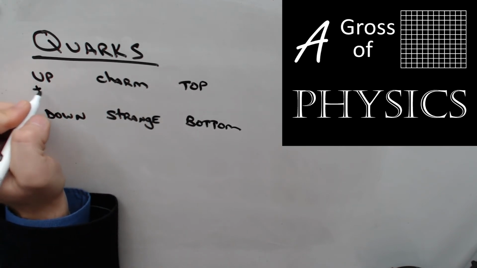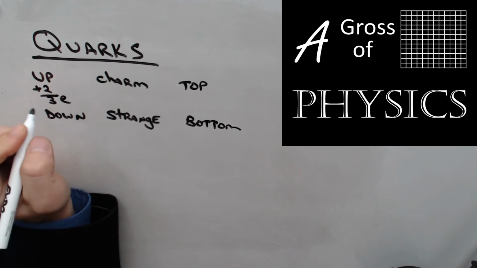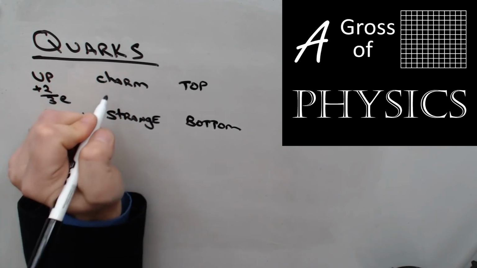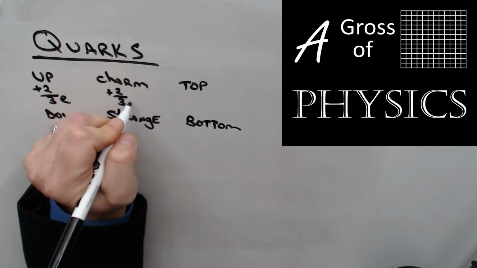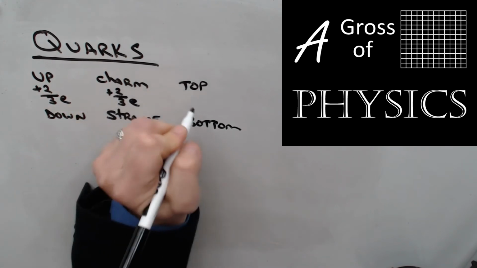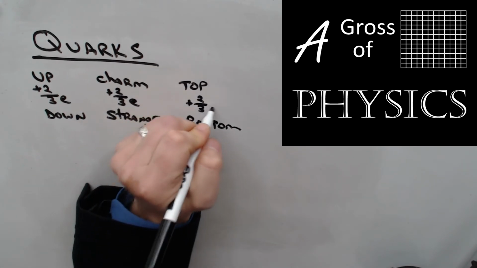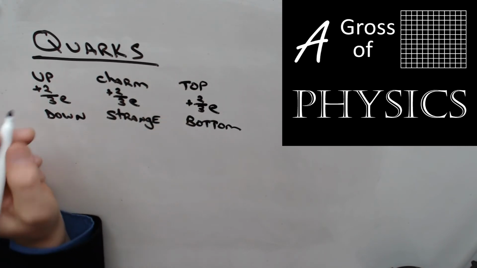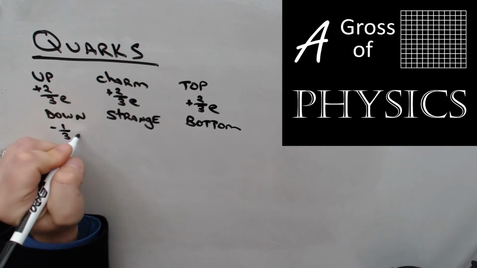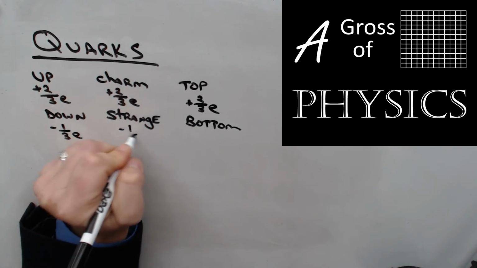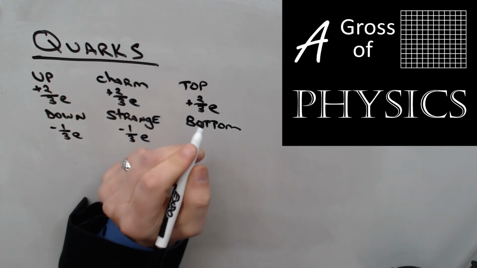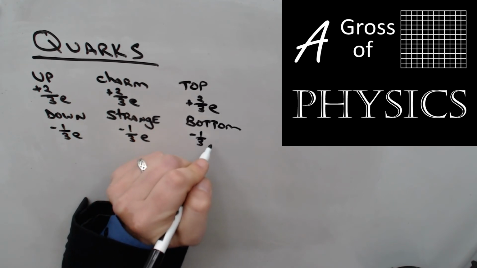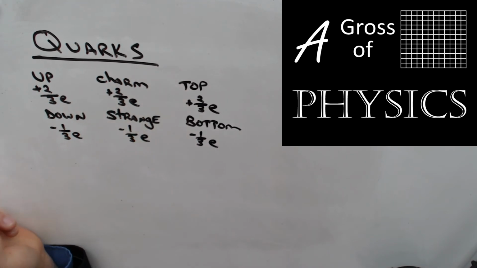So an up quark is plus 2/3 E. A charm, plus 2/3 E. A top, plus 2/3 E. And this is why they're listed there. A down, negative 1/3 E. Strange, negative 1/3 E. And bottom, negative 1/3 E. Now what's the E?